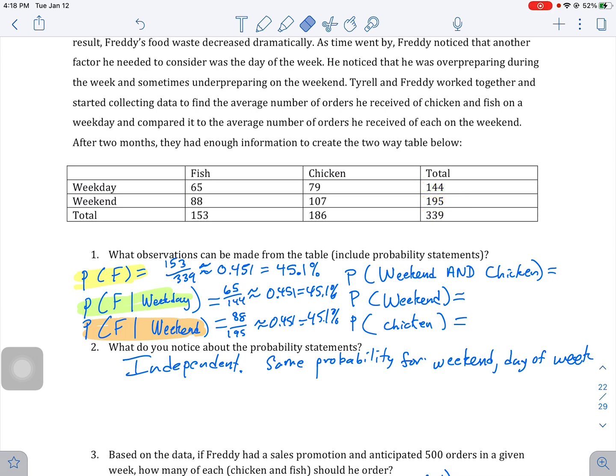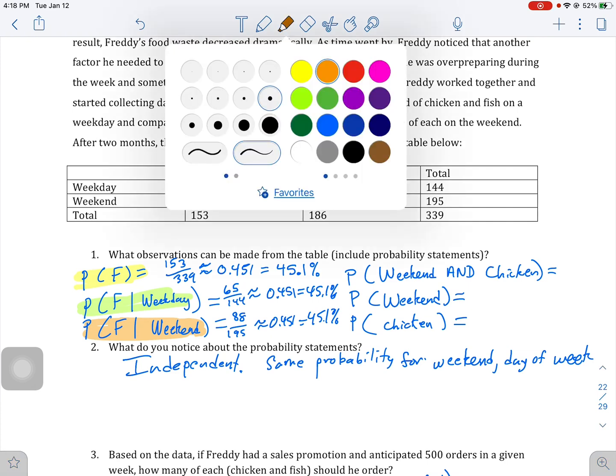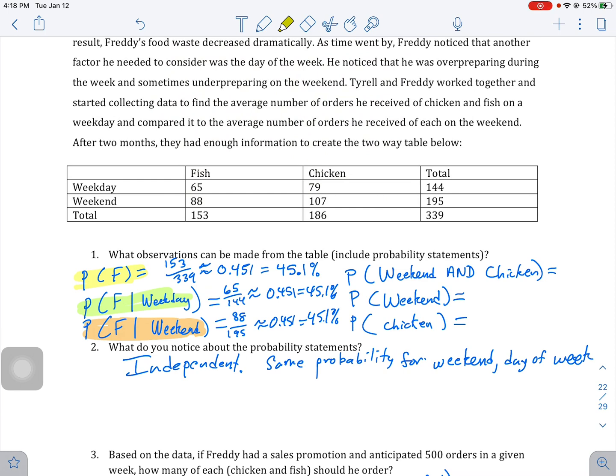We can also do some other calculations, such as looking at the probability of weekend and chicken. So for weekend and chicken, we go to weekend, we go to chicken, there's 107, out of the total, which is 339. And then the probability of weekend is going to be 195 out of the 339.